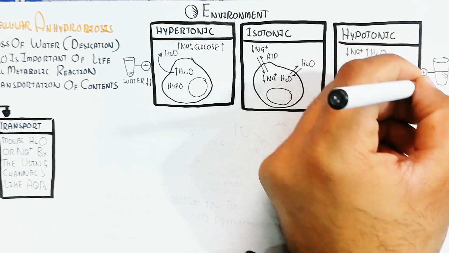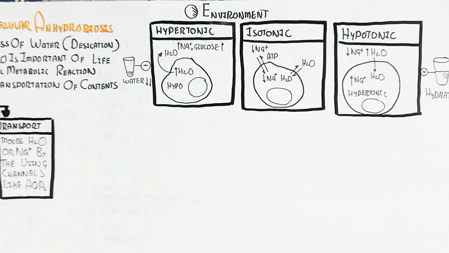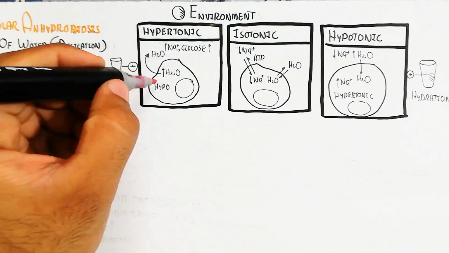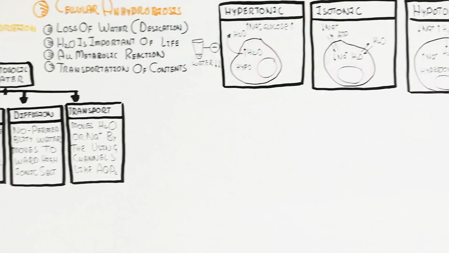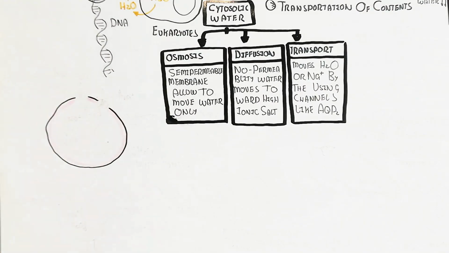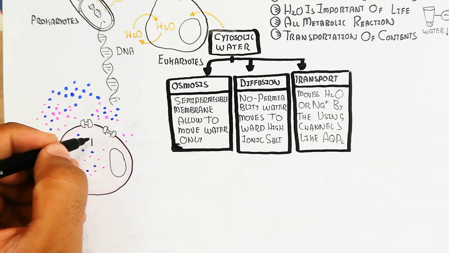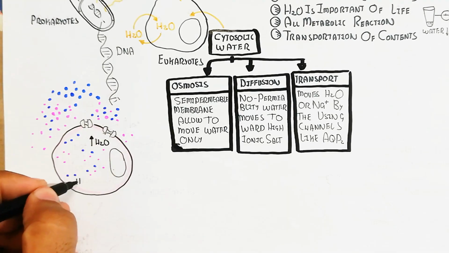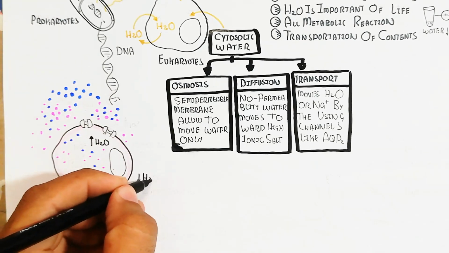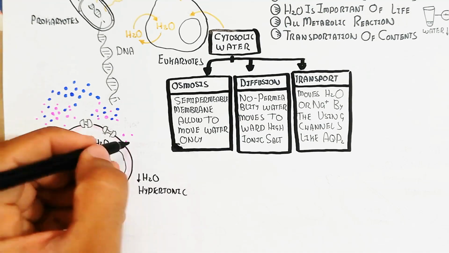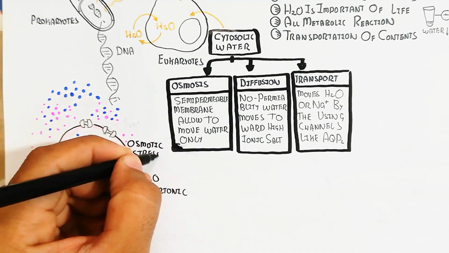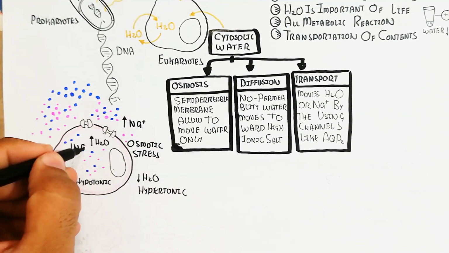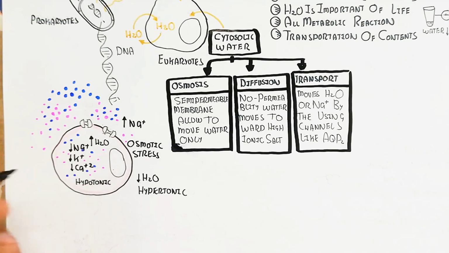A hypotonic environment, with a hypertonic condition inside the cell, will lead water to move inside, and in this way water uptake can increase because the solute inside is increased. Let's understand the hypotonic condition, which is due to hydration. This is osmotic stress in the cell.